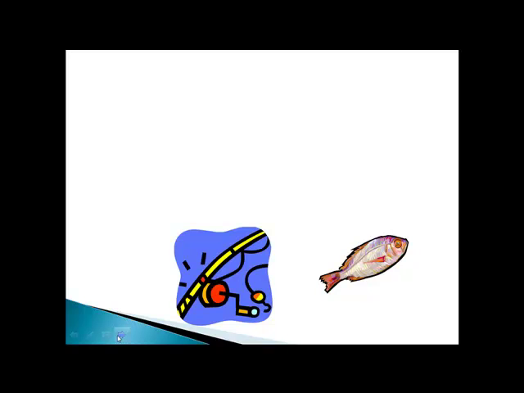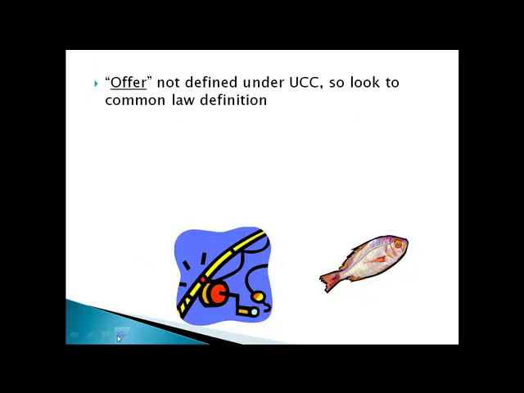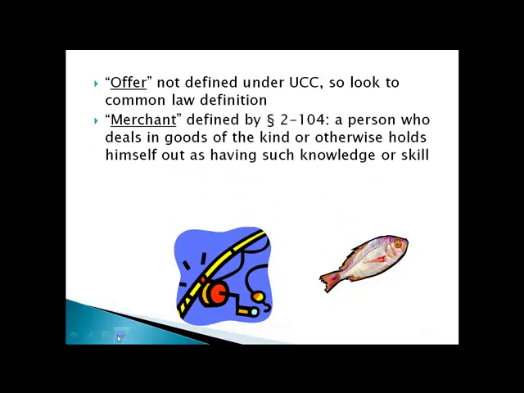Now, who is a merchant? Under the UCC, a merchant is defined as a person who deals in goods of the kind involved in that particular contract, or who otherwise holds himself out as having such knowledge or skill. So we're going to look at the type of goods that are being bought or sold in this particular contract, and a merchant is a person who deals in those kinds of goods.